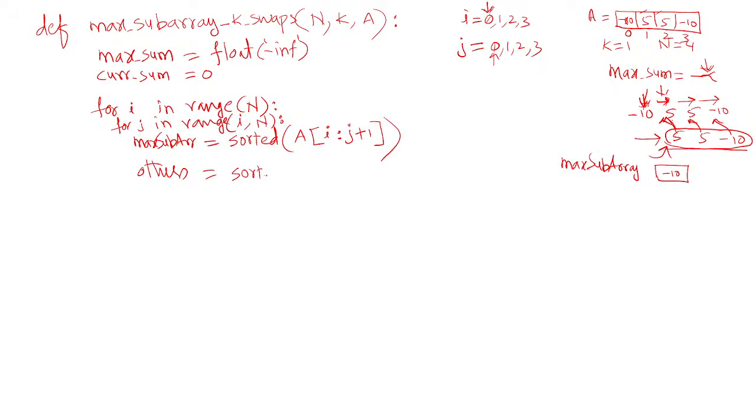Others, you should sort them in descending order, I said. So you should use the sorted function. There is a sort function and a sorted function, and you should understand the difference also. If you pass a list to sort, it will do sorting in place, which means the list will be modified. If you use the sorted function, it returns a new sorted list. The original list will remain as it is, it will not change.